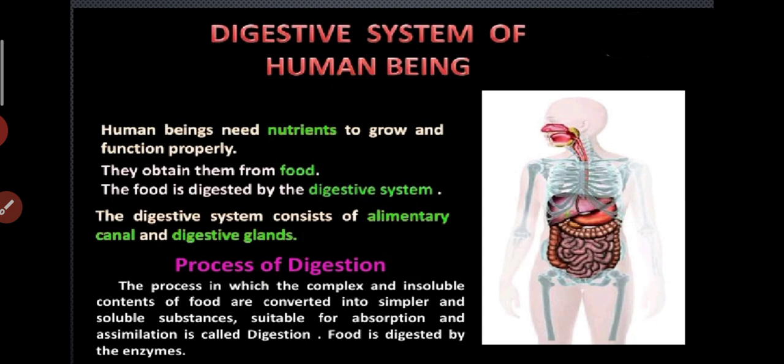The process of digestion is the process in which the complex and insoluble contents of food are converted into simpler and soluble substances which are suitable for absorption and assimilation. Food is digested by the enzymes.